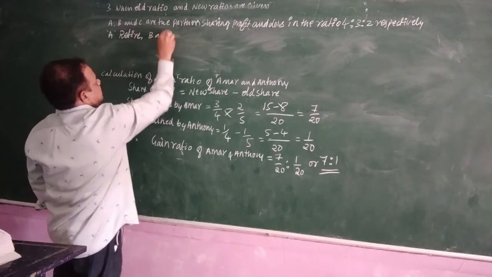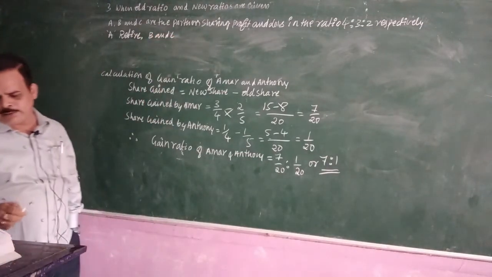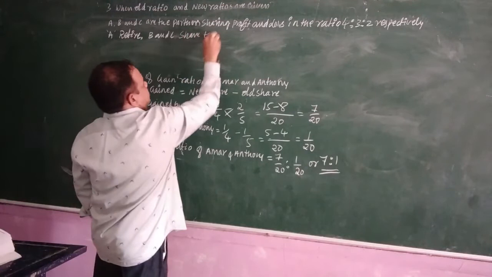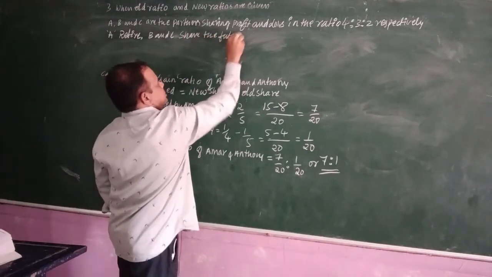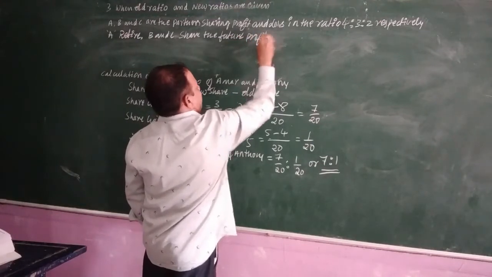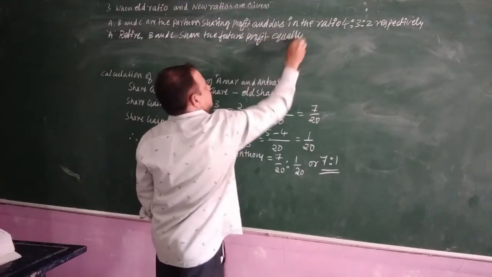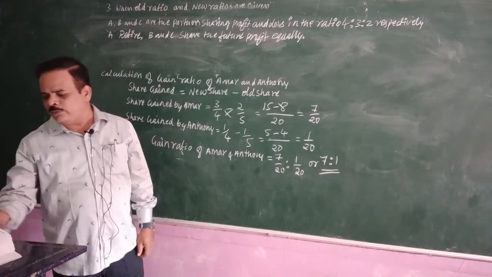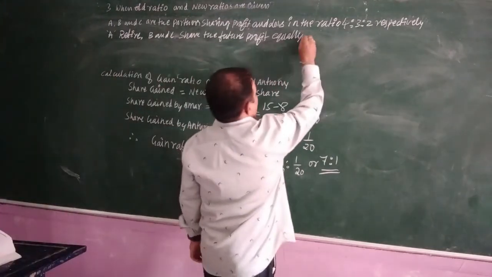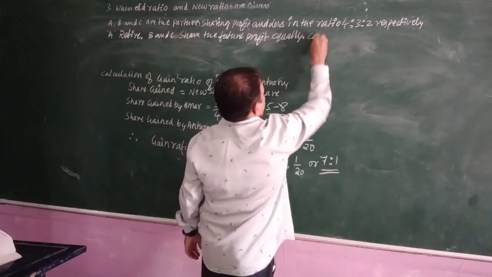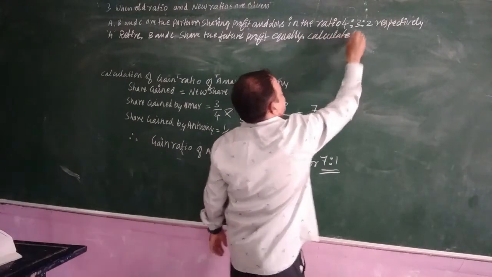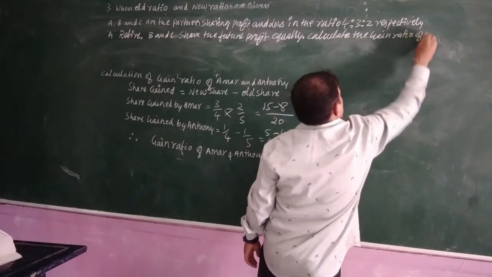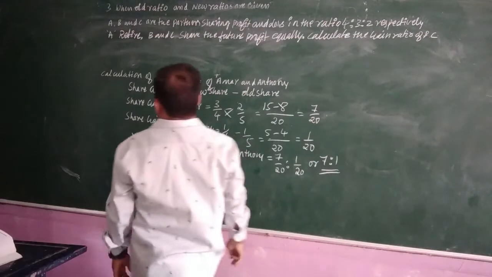B and C share the future profit equally. Calculate the gain ratio of B and C.